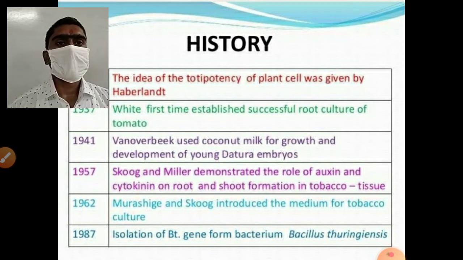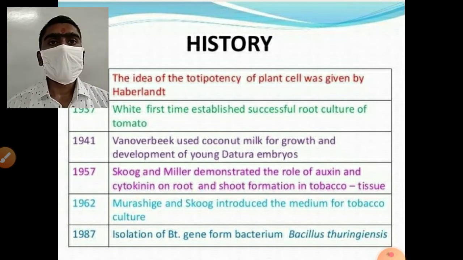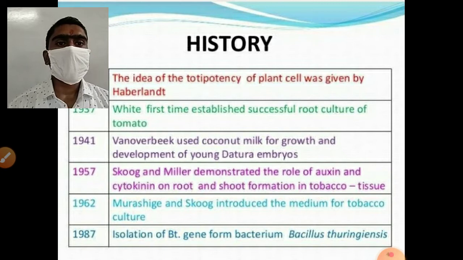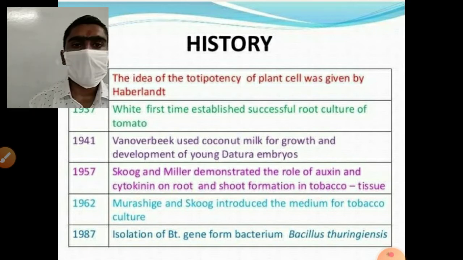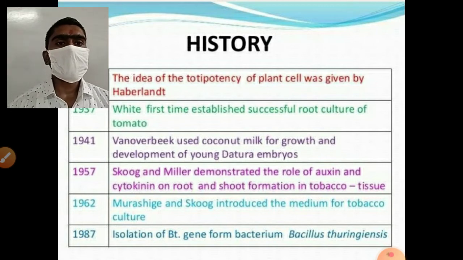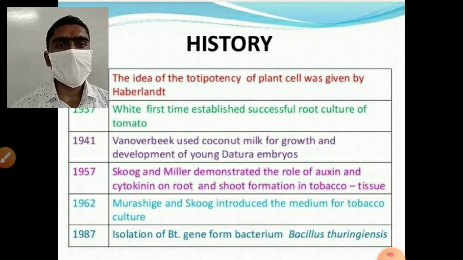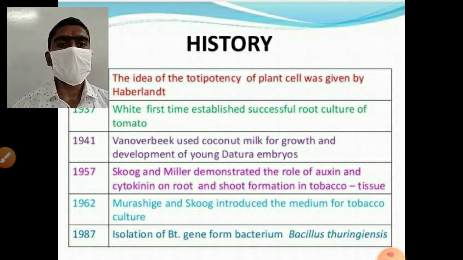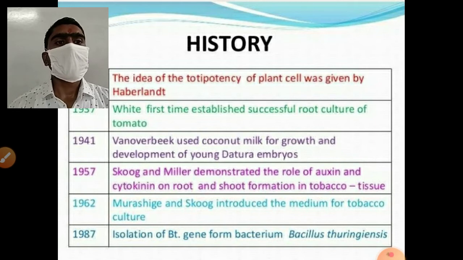These are the two scientists who introduced the media. Media contain all the necessary ingredients which are required to grow any plant artificially in vitro. Murashige and Skoog were the two scientists who first introduced the medium for tobacco culture. After that, in 1987, isolation of the Bt gene from the bacterium Bacillus thuringiensis was done. Bt stands for Bacillus thuringiensis. It is the gene, and Bacillus thuringiensis is the bacteria.